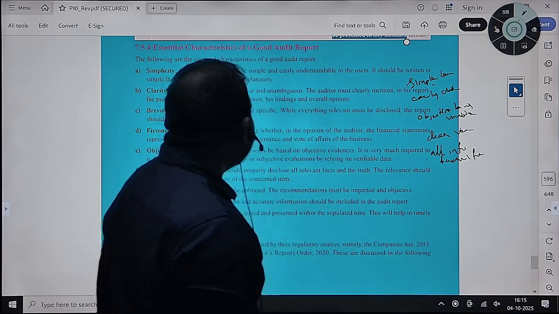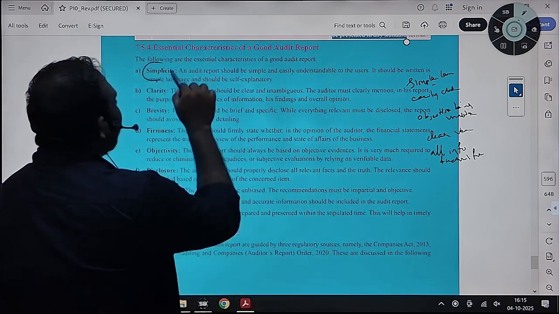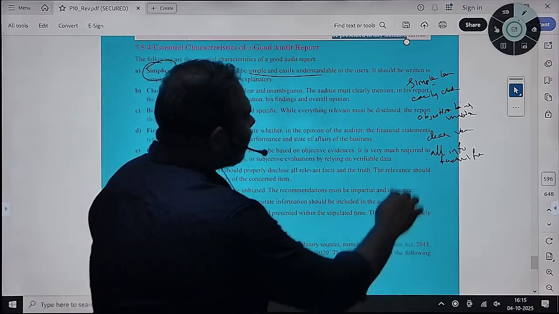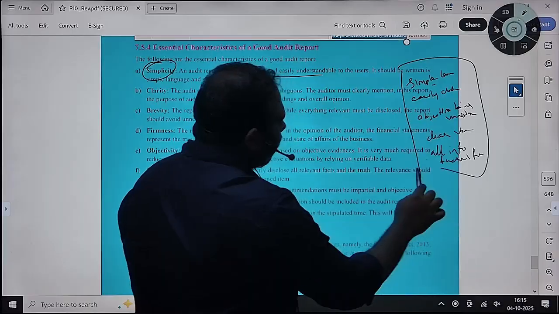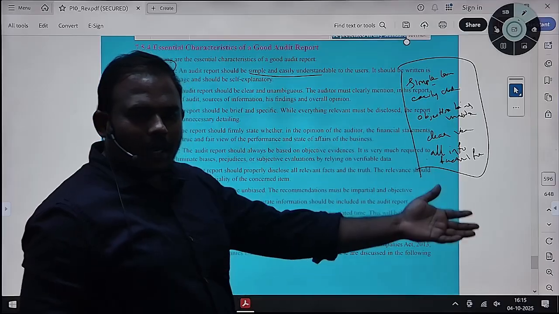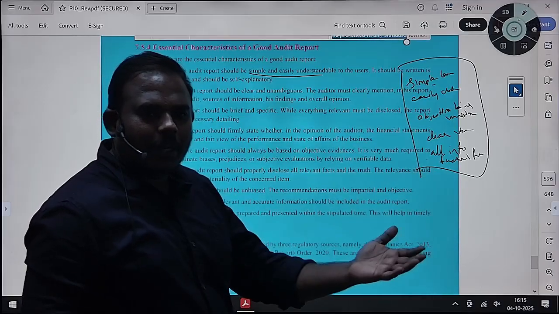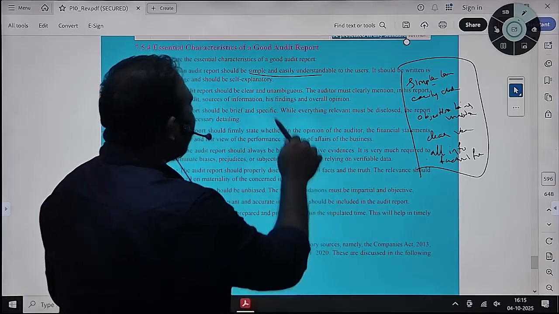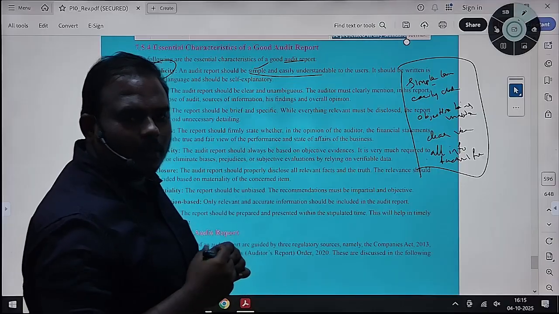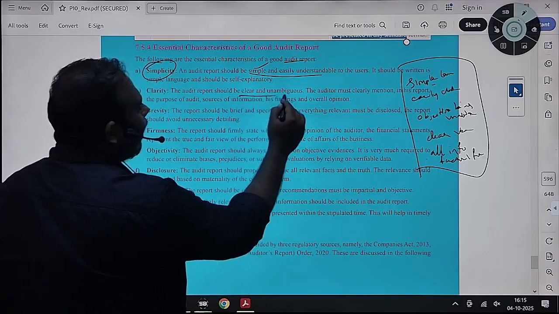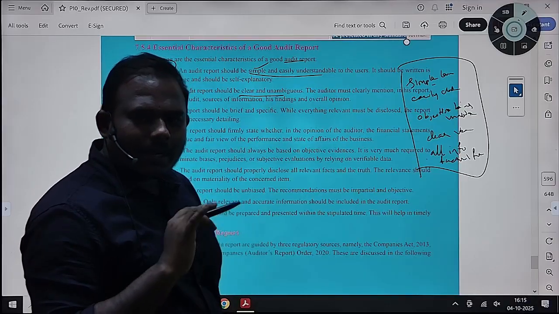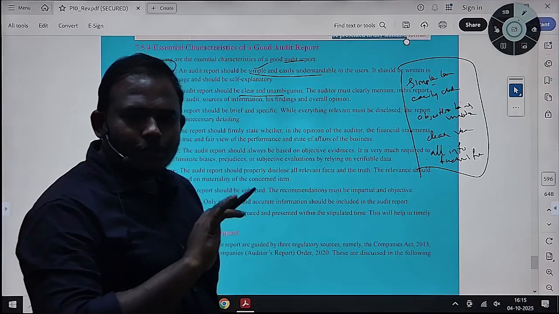So let us check. Simplicity. It should be simple and easily understandable. With all these factors, you just read this. Whatever you are doing, your client expectation should be, as a layman, he should simply understand it. Simple and understandable. Then your report is of good quality. Then it should be clear and unambiguous. Whatever opinion you are expressing, it should be clear. This opinion should not be vague.